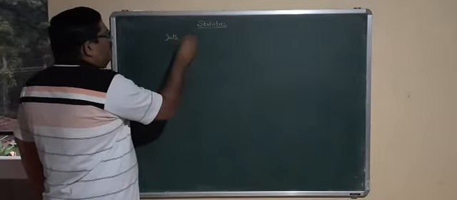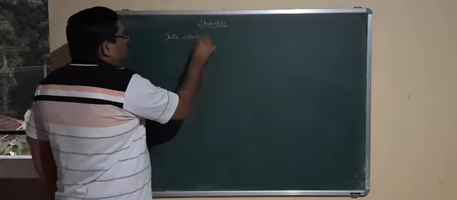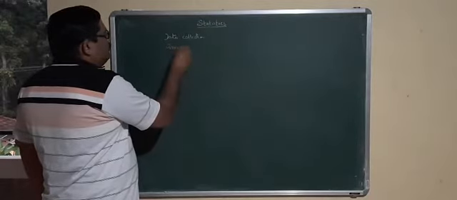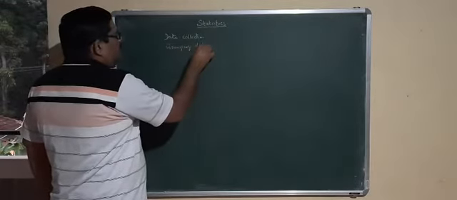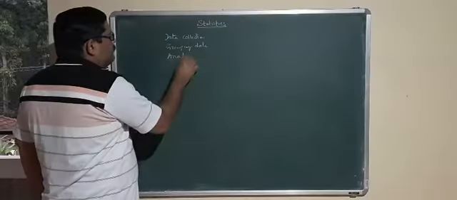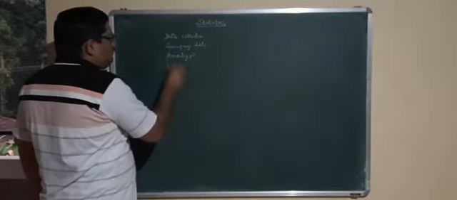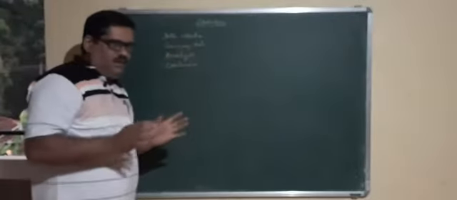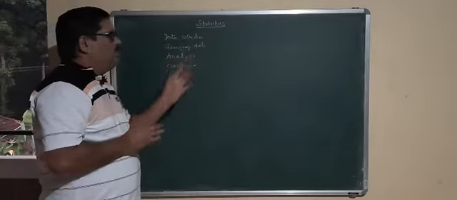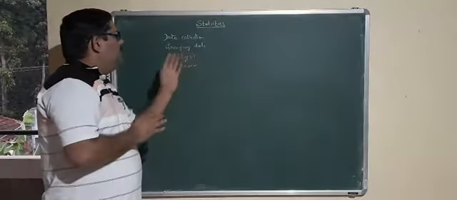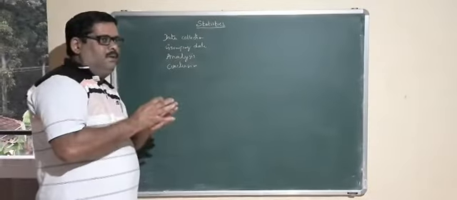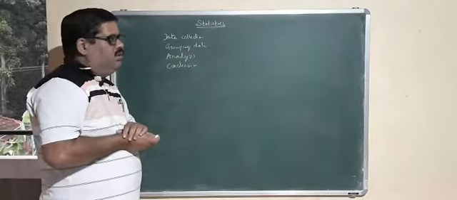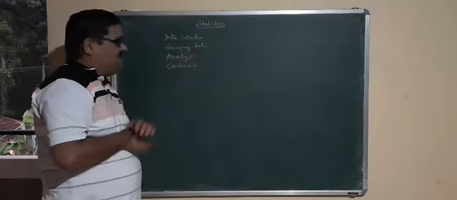So data collection, then grouping data, analysis and conclusion. So we have to collect the data or the numerical values of a particular matter, then we have to group them in a systematic manner, then analyze the grouped data, and then we have to come to conclusion. So these are the steps involved in the statistics.